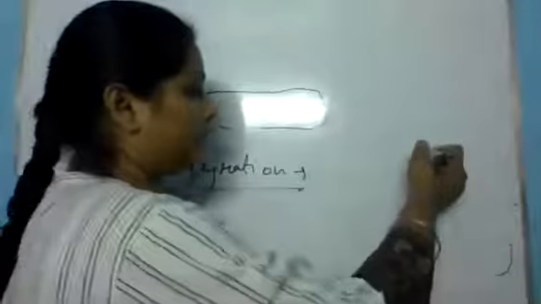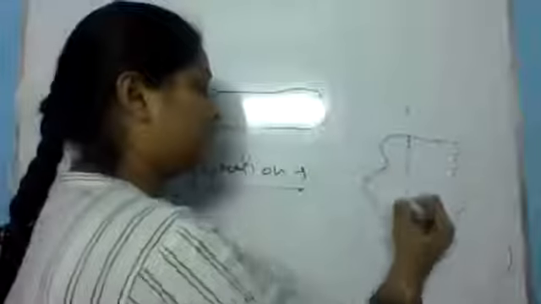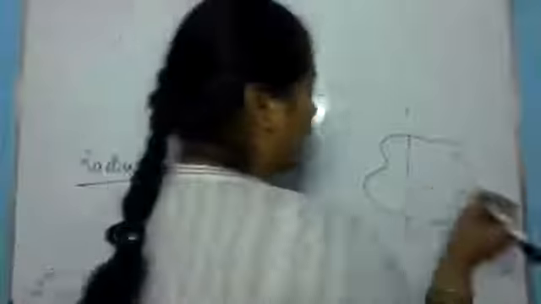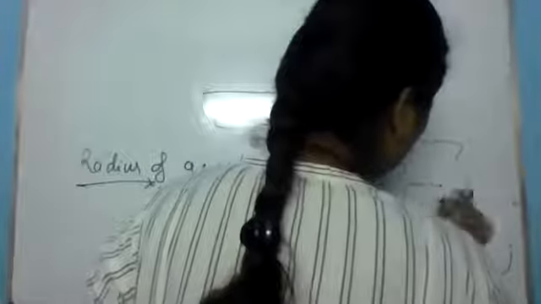What is radius of gyration? If this is any body, and this is the axis of rotation, and this is some point, this will be where all the mass is concentrated.